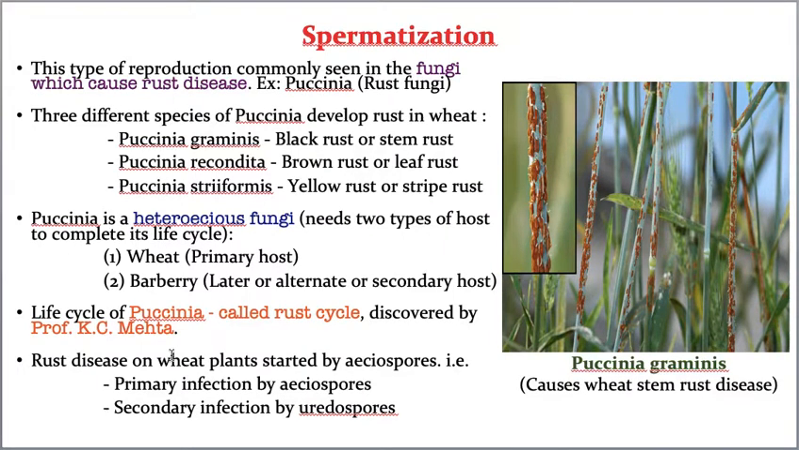His name is Mehta. Mehta is the one who gave the rust cycle in Puccinia. Here I need to tell you one thing. Some pronounce it differently, but the correct pronunciation is Puccinia only. Of course, in biology we don't take much of the pronunciation aspect. That's why you don't worry. Spelling must be correct.